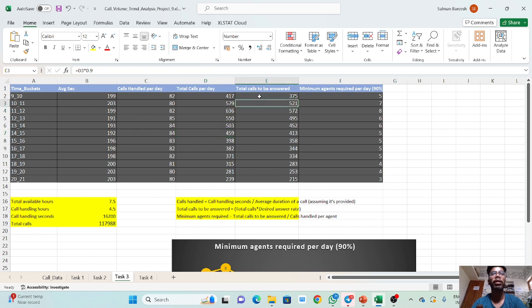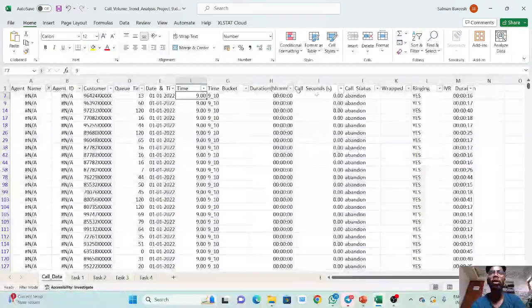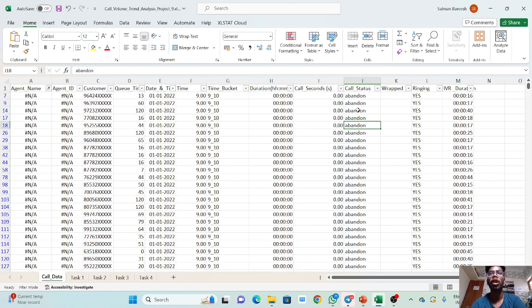On top of that, the formula for total calls to be answered is total calls times the answer rate. In the data set we have nearly 30% abandoned rate.